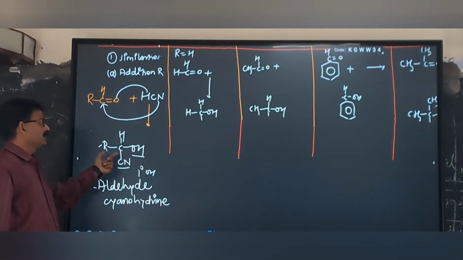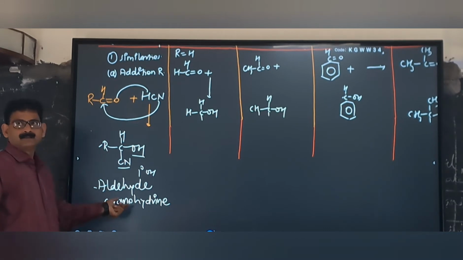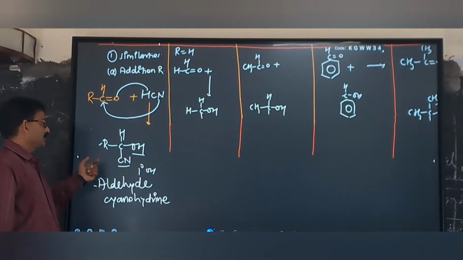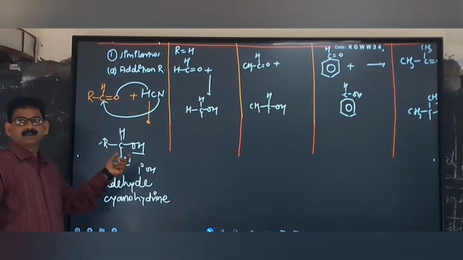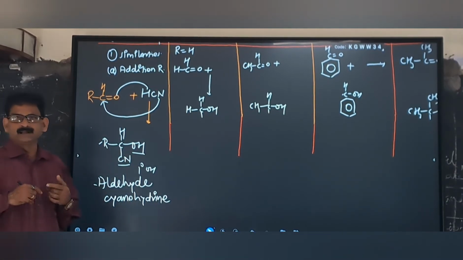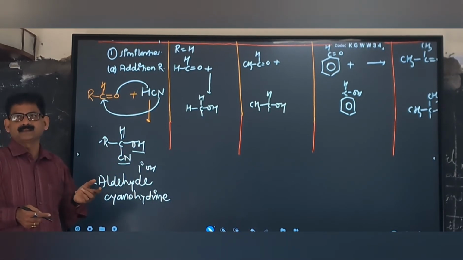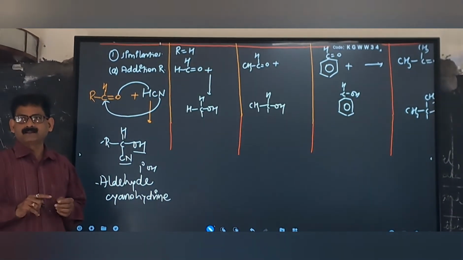If you are reacting HCN with acetaldehyde, then it will be acetaldehyde cyanohydrin. If you are reacting HCN with benzaldehyde, then this will be benzaldehyde cyanohydrin. If we are reacting acetone with HCN, then acetone cyanohydrin is formed.